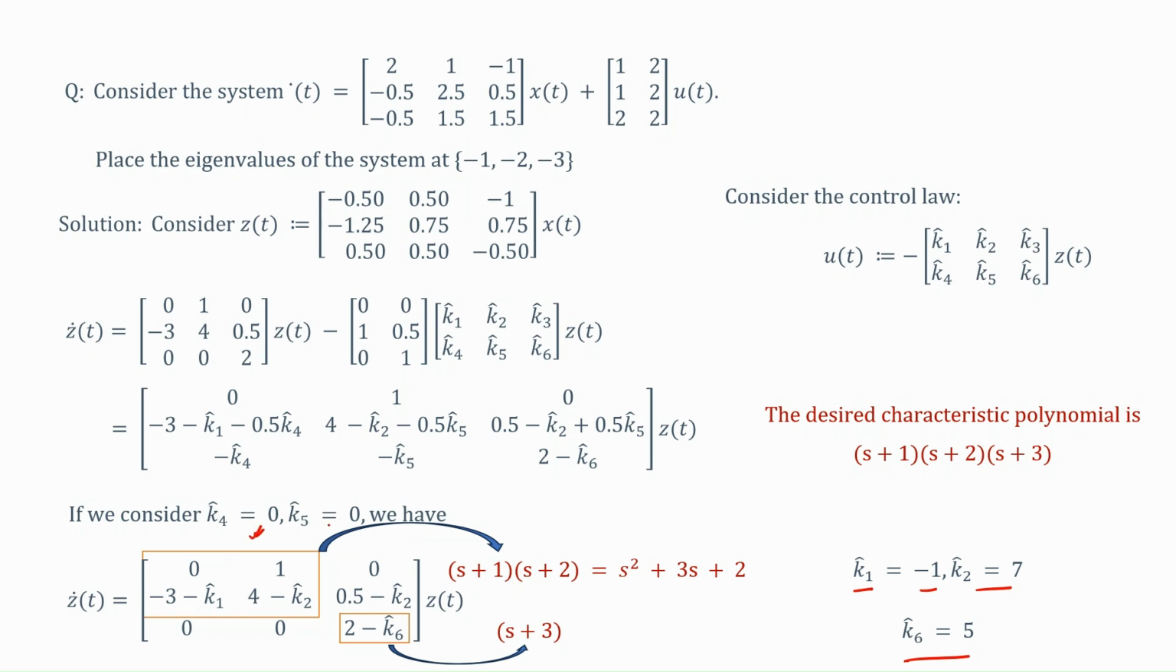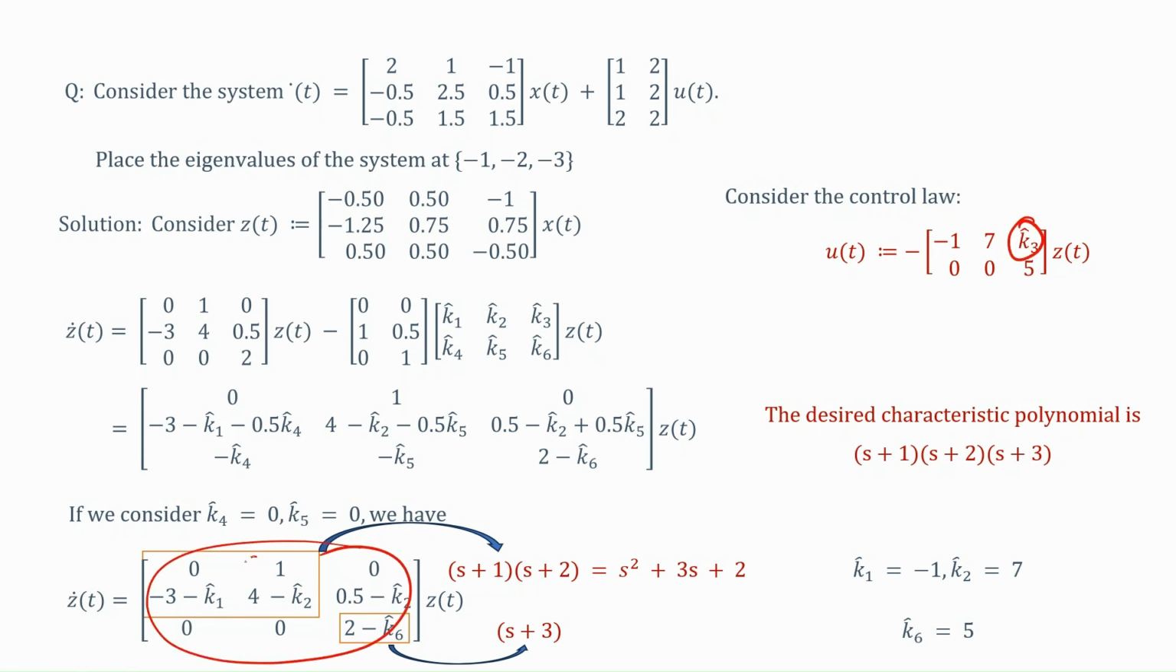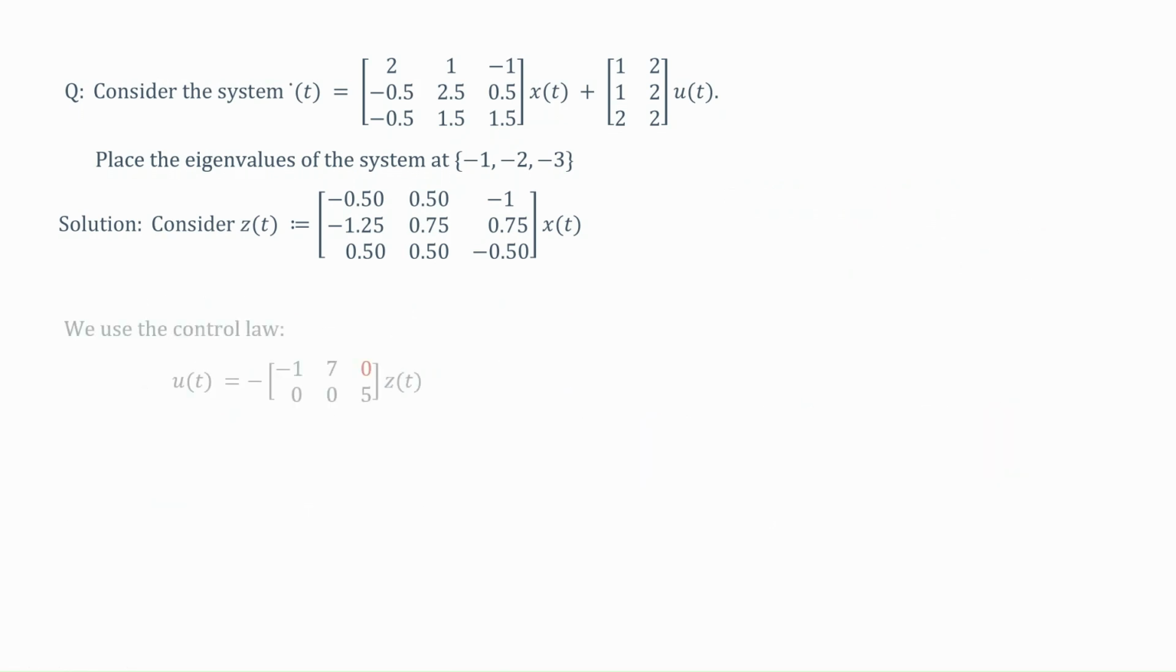Remember, K4 hat and K5 hat were 0. So, now I can change these values because I know the values. Only thing that I have not found out yet is K3 hat, okay, and you will notice that K3 hat will not affect much. I can choose anything for K3 hat because in this entire expression K3 hat was not showing up anywhere, okay. So, I can actually go ahead and choose K3 to be anything because that is not going to influence our characteristic equation in any form. So, I am choosing K3 hat to be 0.